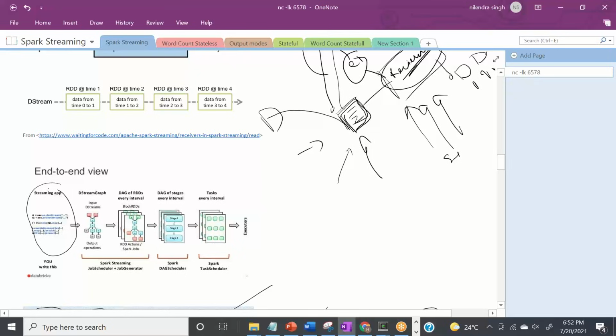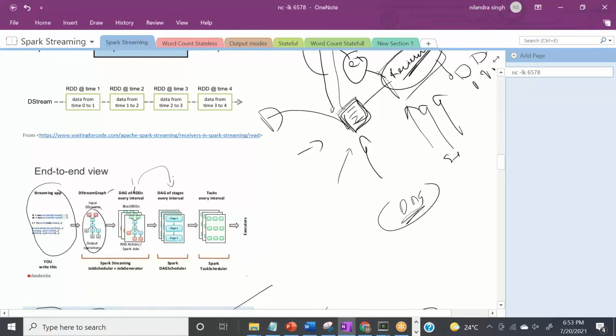In Spark, you were not creating the DAG yourself, Spark was creating a directed acyclic graph for you. Here you will be creating a DStream graph. A DStream graph is nothing but a real-time directed acyclic graph, kind of. Think of it in very high-level terms. And then this DStream graph will be converted to RDDs at every batch interval or block interval. And then again, nothing very fancy here.